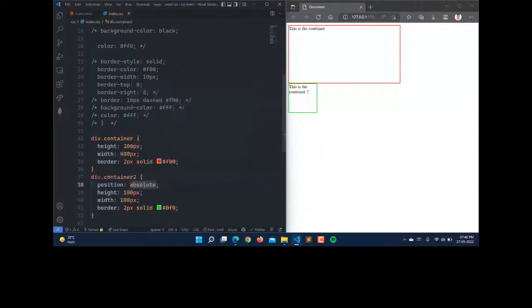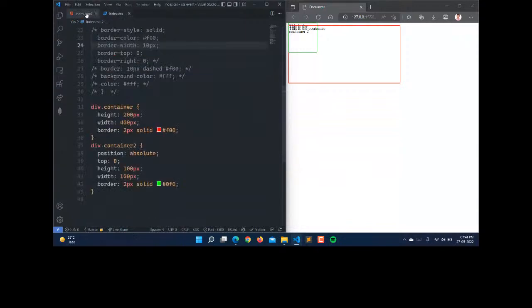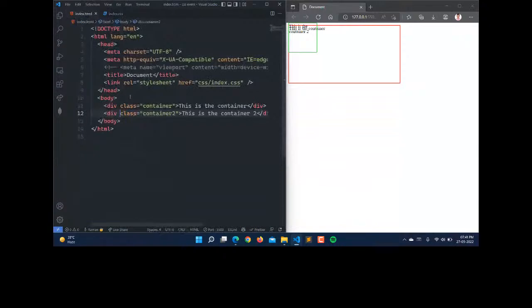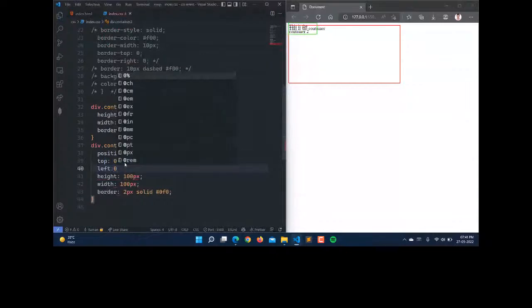Now here see that we have the position as absolute, and here I'm writing top 0. So it will position itself according to the body, because it does not have any parent, and it is just changing the position with respect to the body here. So that's why, with position absolute, when I write top 0, left 0, it will change the position according to the body.